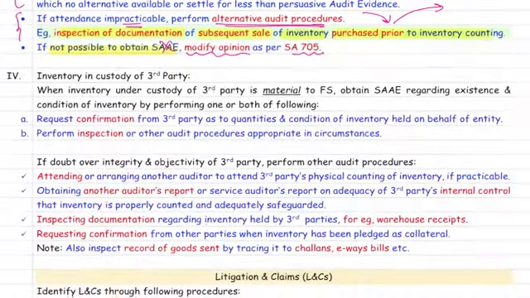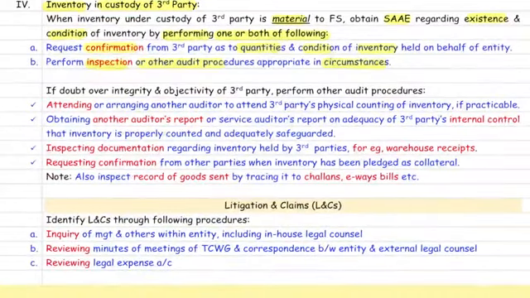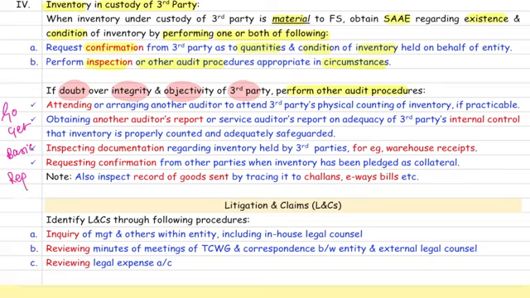So if we read these points from the book, everyone please focus. Inventory in the custody of third party. If the inventory in the custody of third party is material to financial statements, get evidence about the existence and condition by performing one or both of the following. First procedure is confirmation about the existence and condition of inventory. Second thing you can do is inspection or other procedure if required in circumstances. What circumstances? If you have a doubt over the integrity and objectivity of third party, then you perform some other procedure. What are these other procedures? Go, get, basic, and repeat.